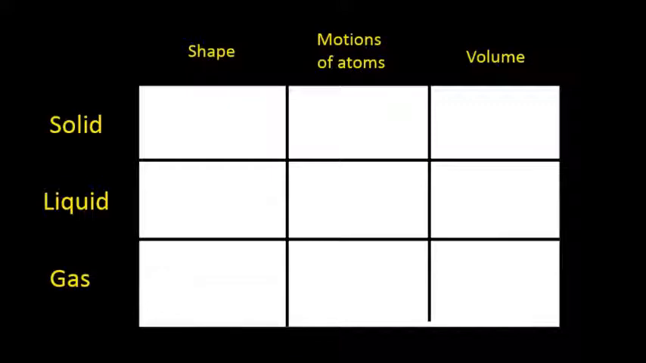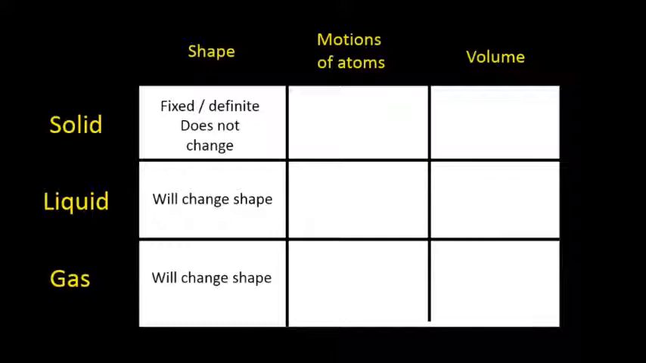When we're considering shape, the shape of a solid is always the same. No matter where you put that solid, its shape is not going to change. So we say that it has a fixed shape or a definite shape. Liquids, however, will change shape. If you pour it into a glass, it takes the shape of the glass, no matter what that glass is shaped like. Same thing for a gas. If you put a gas into a round balloon, it'll be round. If you put it into an oval balloon, it will be oval.